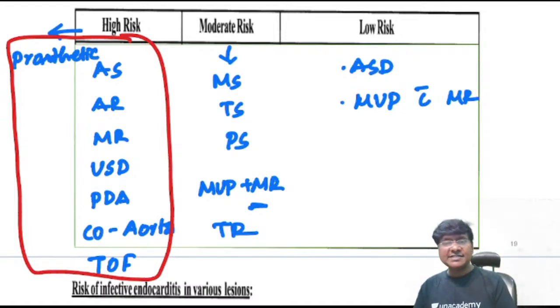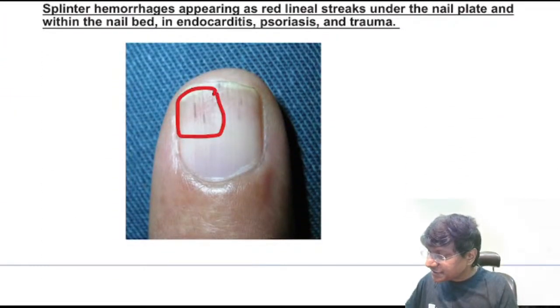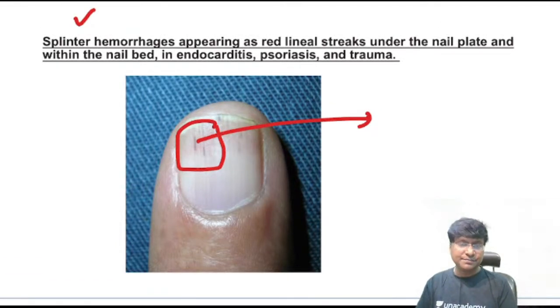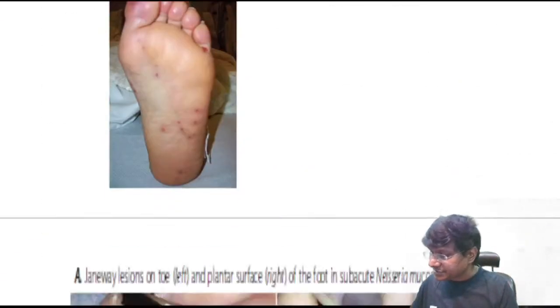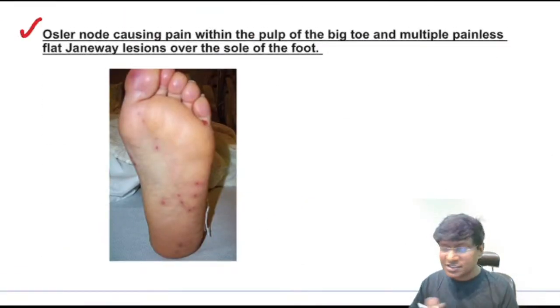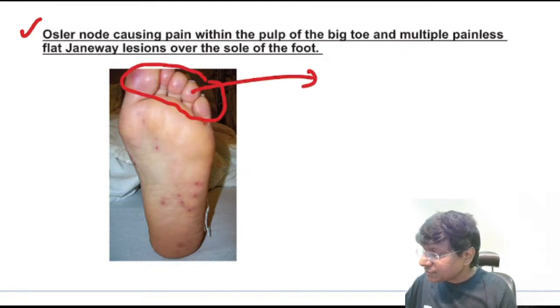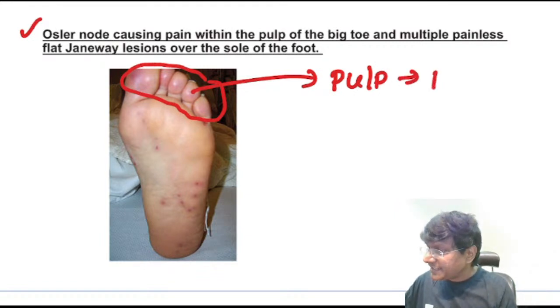Now, images are very important in infective endocarditis. In patients with infective endocarditis, there can be development of splinter hemorrhages. And over the palm and sole, there are two important lesions. One is Osler's nodes. Where are these Osler's nodes? They are present over the pulp of the finger, and they are very, very painful.